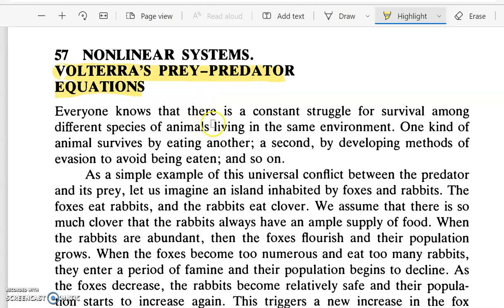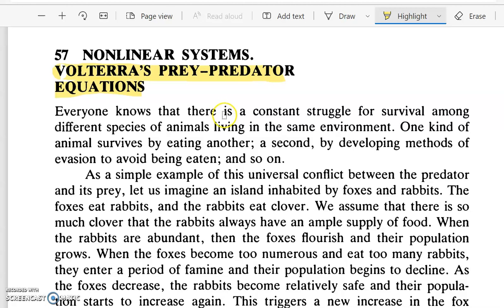It is an example of a nonlinear system of first order. The predator-prey equations are associated with problems where you find the population. It is an equation which tells you about the population of two species where the species are interrelated.